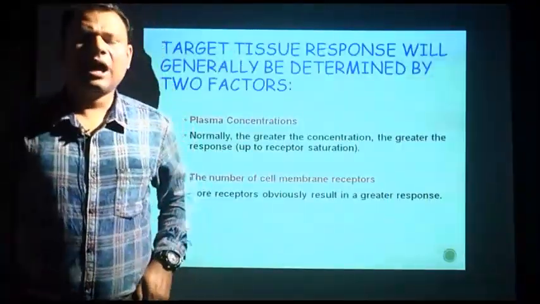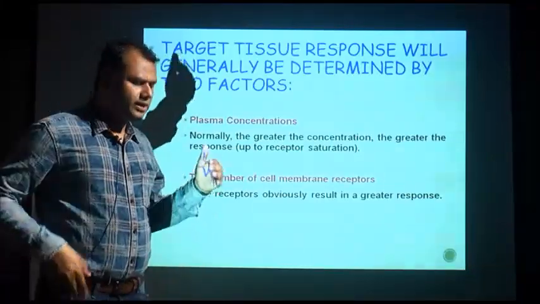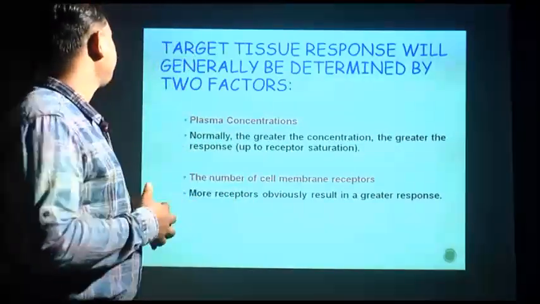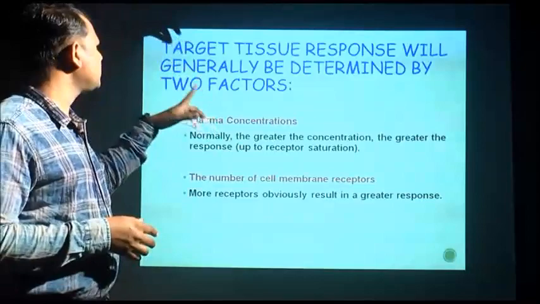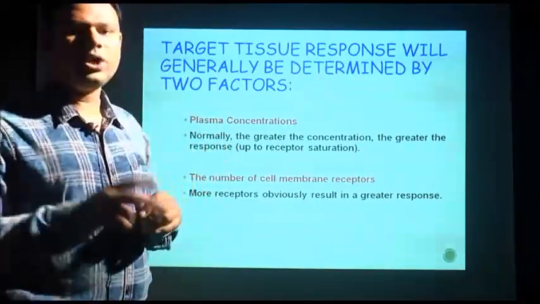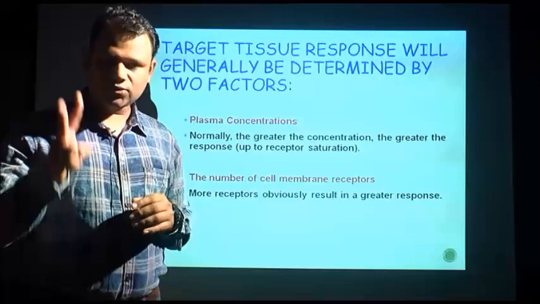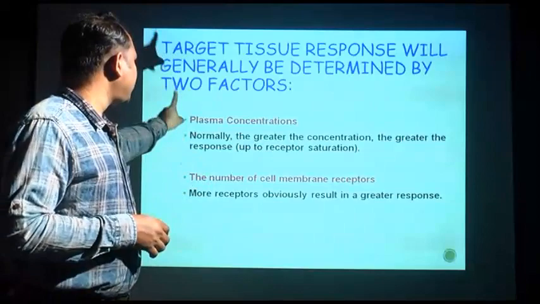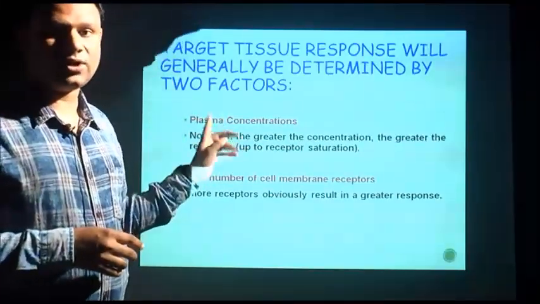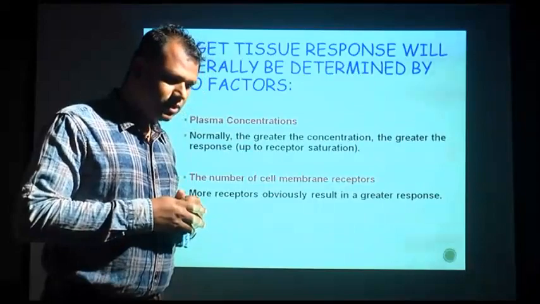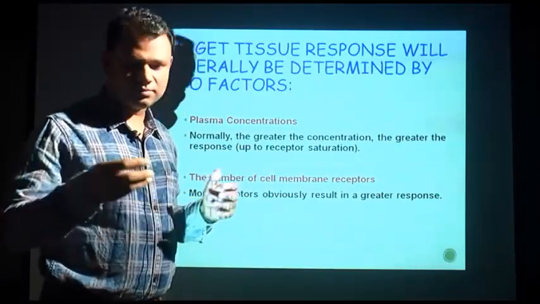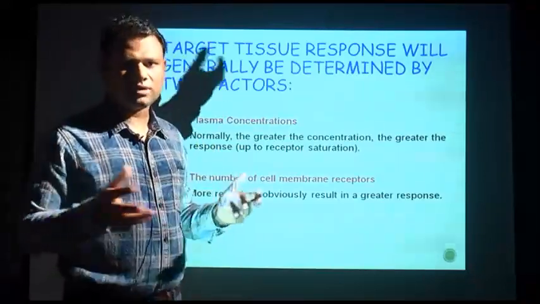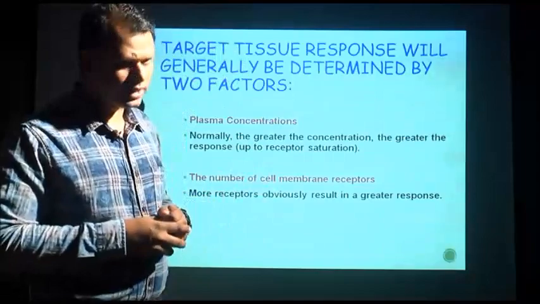Let us see next. If we are talking about various signals, hormones and all these things, what actually happens at the tissue level? Target tissue response will generally be determined by two factors. What is that? One is plasma concentration of your hormone. You all know that hormones are secreted directly into the bloodstream, your plasma, without the help of any duct. That's why they are known as the endocrine glands.